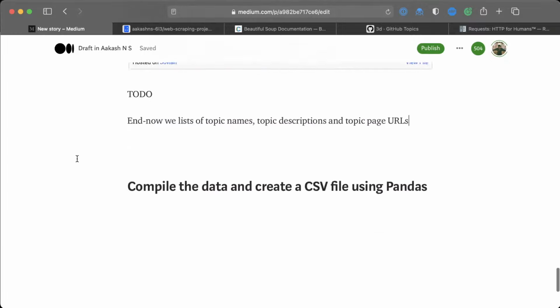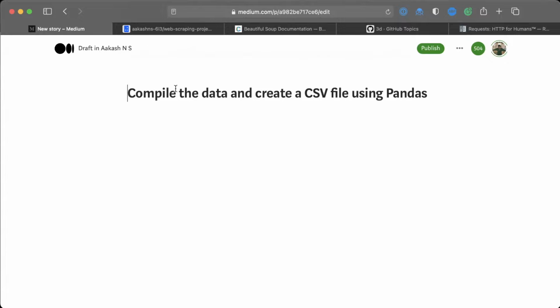Okay, looks great. Then next, compile the data and create a CSV file. So what are we going to do here? Well, here we are going to create a dictionary of lists. Well, this is summary, right? So we're going to create a pandas data frame and write it to a file. Write it to a CSV file. Okay, that is sort of the summary of what we'll do, or the brief description.